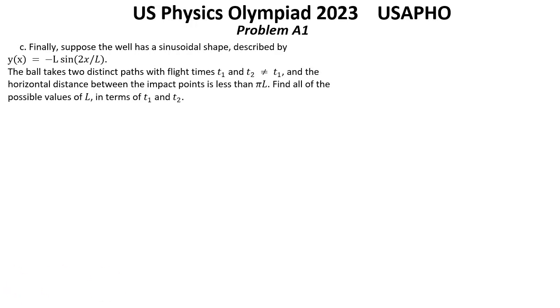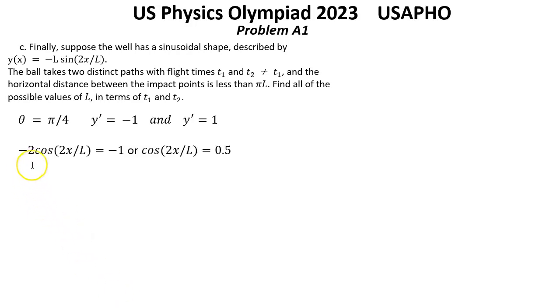Solution. The slope of the wall is theta equal pi over 4 at collision points. So we have at one end first derivative equal negative 1 and at the other end positive 1 on a symmetrical wall. In the first case we have negative 2 cosine 2x over L equal negative 1, or cosine 2x over L equal 0.5.